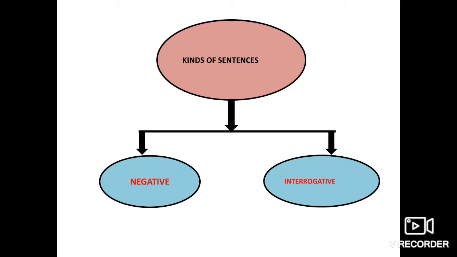And in interrogative also you studied the same, the use of do, does, did, and how we can change an affirmative sentence into negative. See children, never forget how to identify a negative sentence, when it contains not, and how to write an interrogative sentence. You'll always remember that at the end of an interrogative sentence, you'll have to put a question mark. And if you do not put it, the sentence will be incomplete.